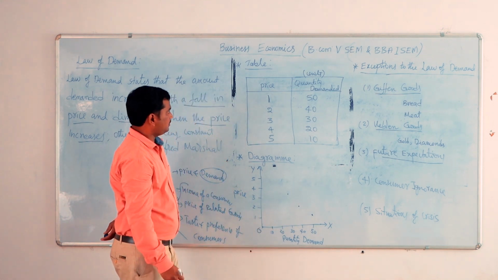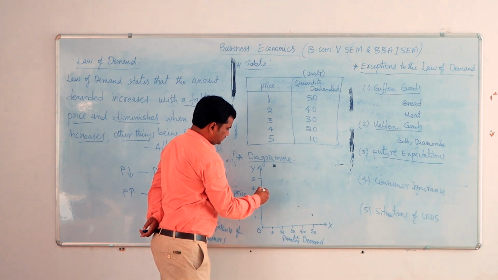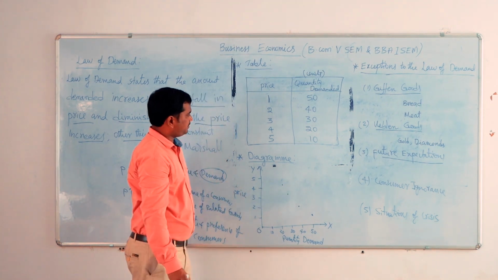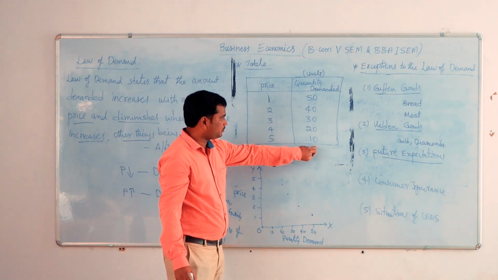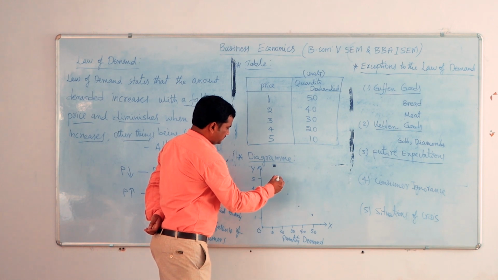Like that, when the price is 4 rupees, the demand of a product is 20 units. Like that, when the price is 5 rupees, the demand of a product is 10 units.